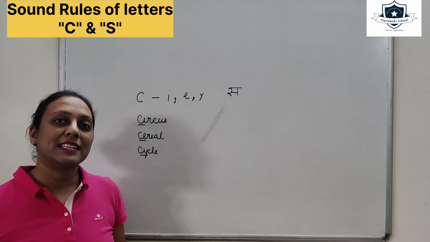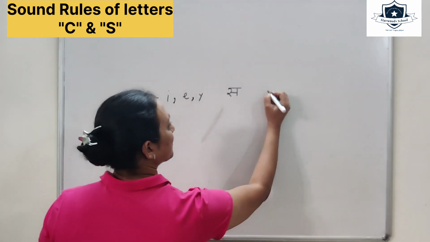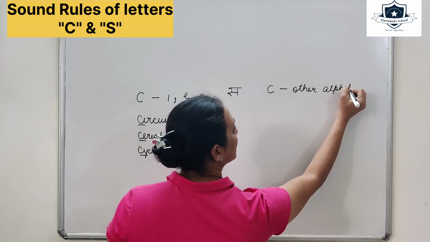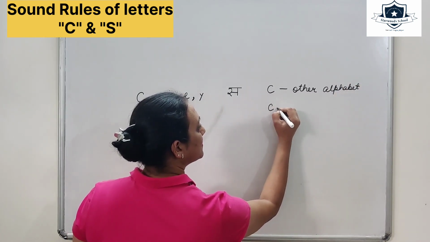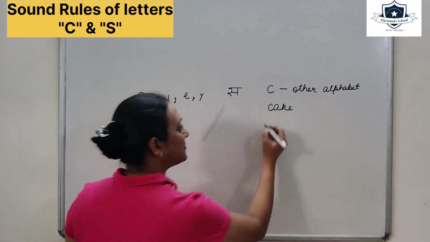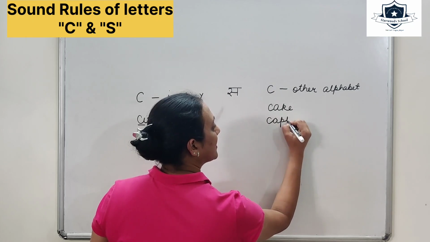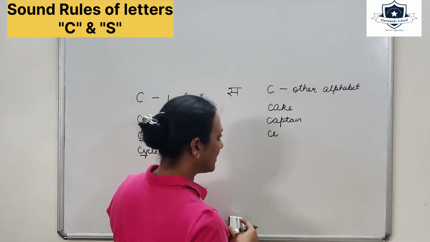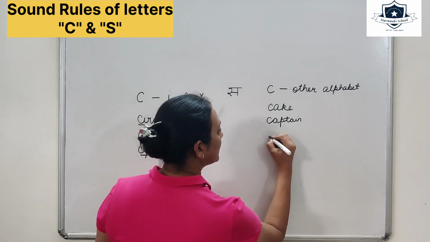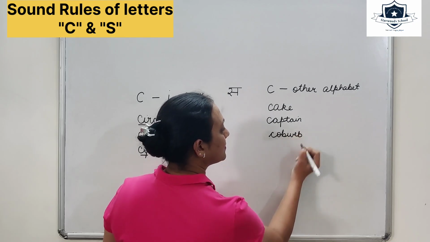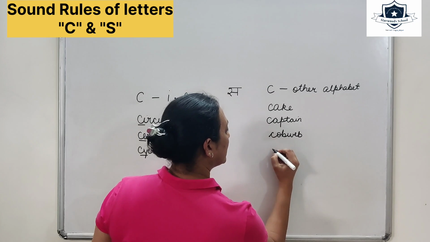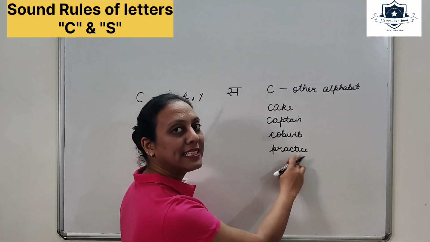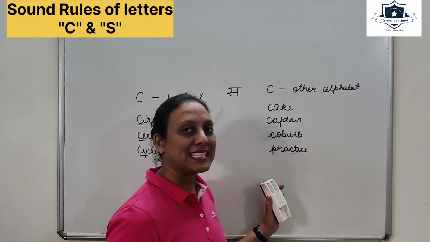Now let's understand when does it make the sound of K. Cake, captain, cobweb, practice, C is combined with T, practice.